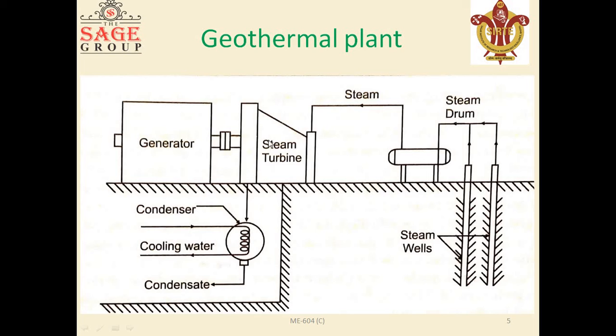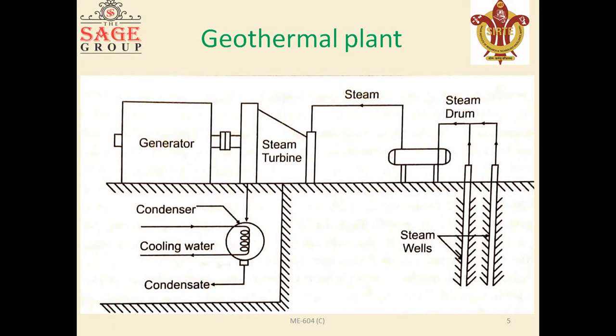This is the steam turbine, this is the generator. The generator is coupled with the steam turbine, and the exhaust steam is condensed with the help of this condenser. These are the components of this geothermal power plant.